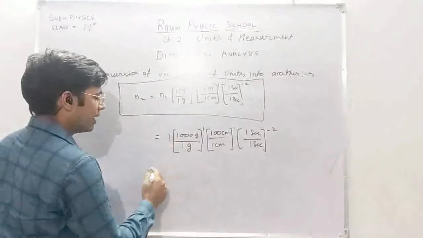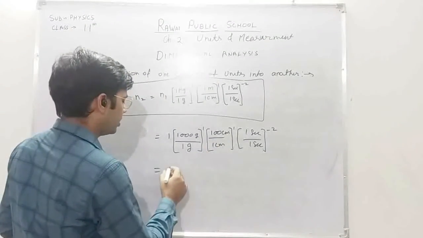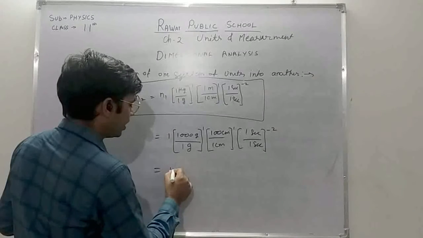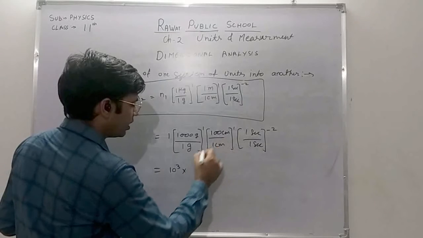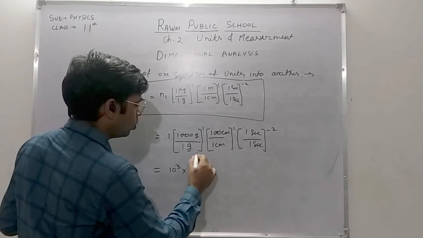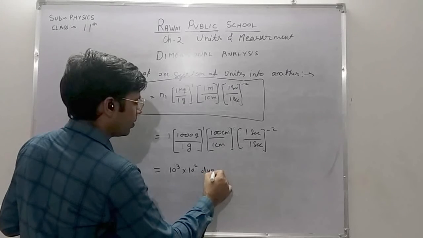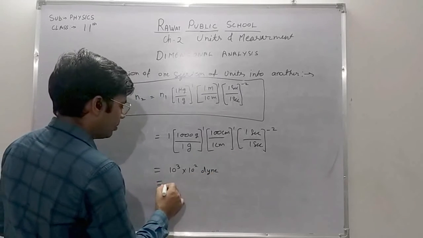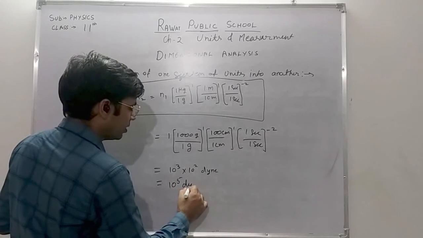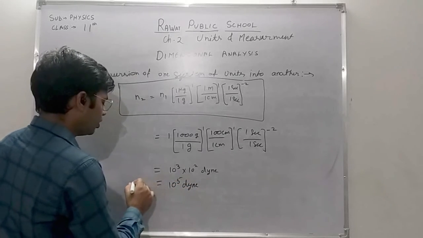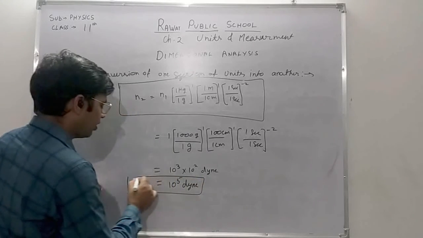So this we can write as gram centimeter per second squared. This is 10^3 multiplied by 10^2, and gram centimeter per second squared is Dyne. So ultimately it is 10^5 times. That is, 1 Newton is equal to 10^5 Dyne.